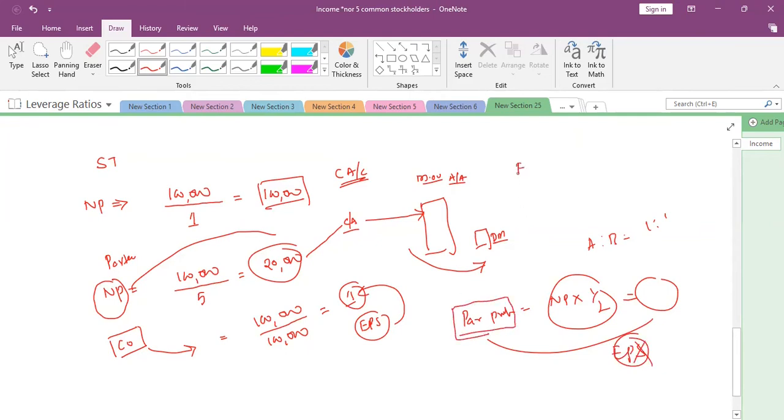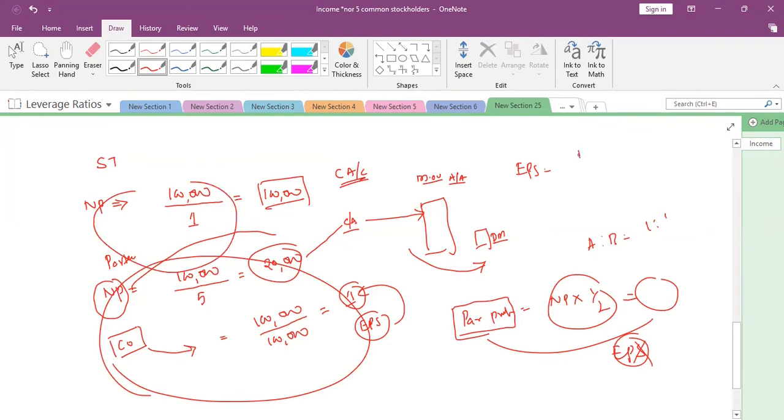Now why we are calculating EPS here means the same concept we applied for the partner, we apply even for the sole trader. So the net profit after distributing preference dividend, divided by the number of common shareholders, that is nothing but EPS. But while calculating the number of shares, we need to calculate the weighted average. That is the important concept that we need to understand. That is very, very important.